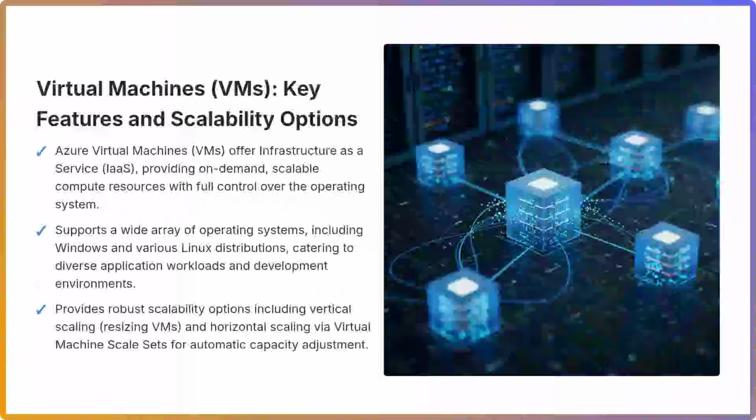Azure VMs are designed with robust scalability in mind. Vertical scaling allows for the resizing of a VM by adjusting its CPU, memory, and storage to meet evolving performance demands. For horizontal scalability, Azure Virtual Machine scale sets automate the deployment and management of hundreds of identical VMs, automatically adjusting capacity based on real-time demand and predefined metrics, thereby ensuring high availability and fault tolerance for mission-critical applications.